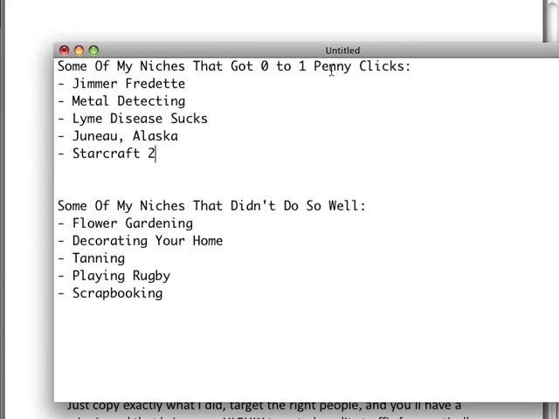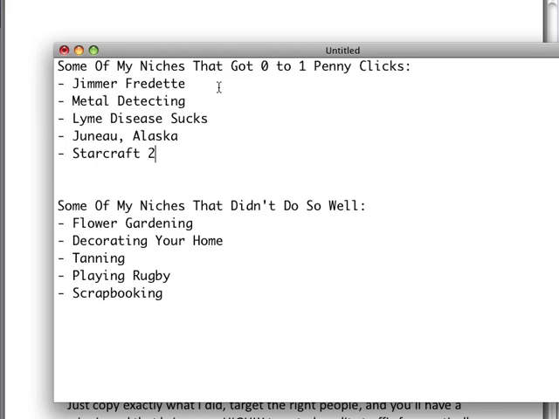All right, these are some niches that have got me 0 to 1 penny clicks. Jimmer Fredette, he's a college basketball player. People in Utah especially are just fanatics about Jimmer Fredette. They love Jimmer Fredette and what he's done for BYU and college basketball. And so that's a good example. I ended up thinking about that. He's really kind of like a hot topic right now in college basketball, and so that one converted like crazy. I was getting 0-cent and 1-cent clicks all day long with that campaign.